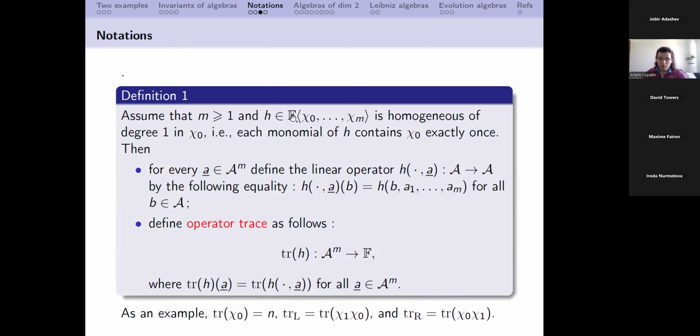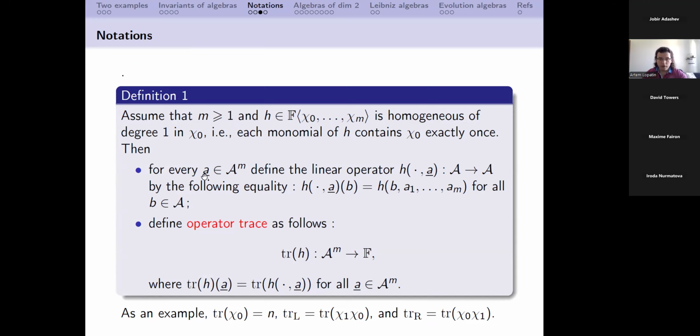So we take a homogeneous element, which is homogeneous of degree 1 in x0. As I said, this variable x0 is a little bit of a technical variable, and so we need this technical condition. It means that each monomial of h contains this letter just once, exactly one time.